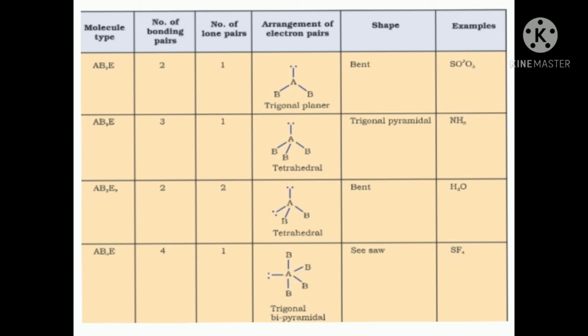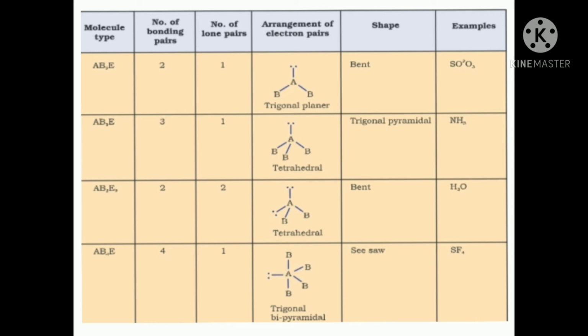The next case is AB2E2. In this case, there are 2 bond pairs as well as 2 lone pairs. So there are a total of 4 pairs, in which 2 are bonding pairs and 2 are lone pairs. As you can observe in the diagram, the shape formed is bent, as in the first case, because there are only 2 bond pairs. But the geometry will be the same, that is tetrahedral, as in the second case.